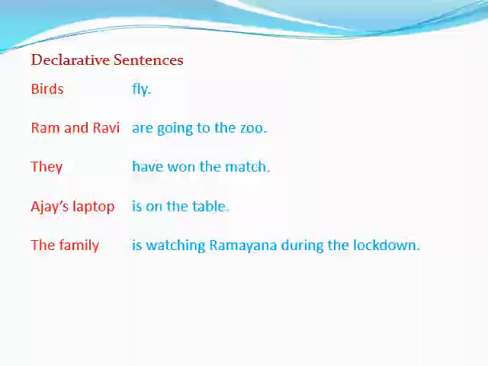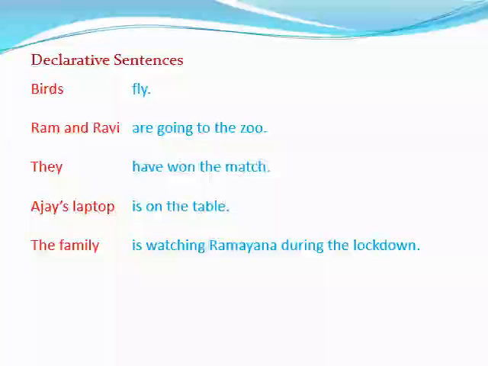Now let us do the remaining examples and identify the subject and predicate. Ram and Ravi are going to the zoo. Who are going to the zoo? Ram and Ravi. So, Ram and Ravi is the subject and are going to the zoo is the predicate. Here we have two subjects, Ram and Ravi. The next sentence, they have won the match. Who has won the match? They. So the pronoun they becomes the subject. Have won the match is the predicate.